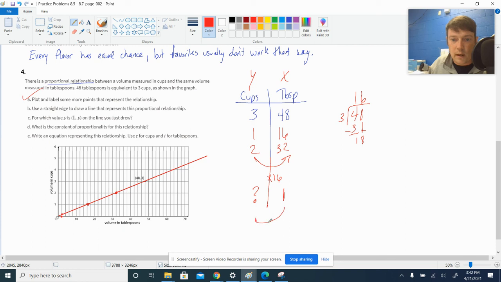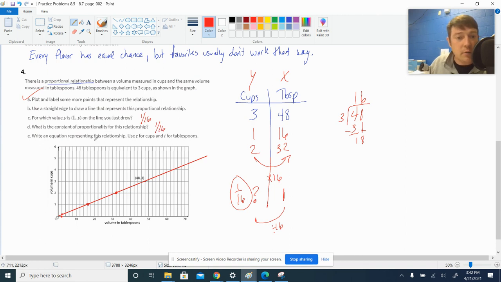Well, 1 divided by 16 is 1/16. So C is 1/16. If I've got 1 tablespoon, I've got a 16th of a cup. And that's our constant of proportionality if you're going from left to right. I just set up my table the other way. That's why it seems a little weird. So the constant is 1/16.